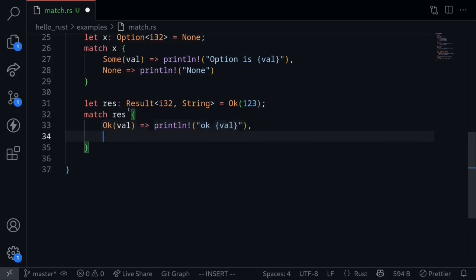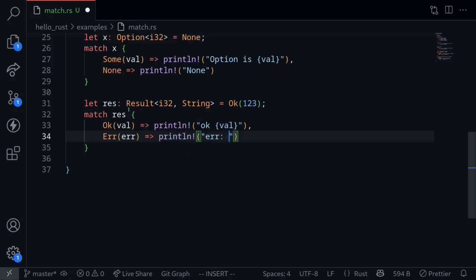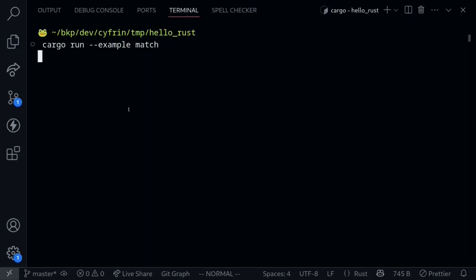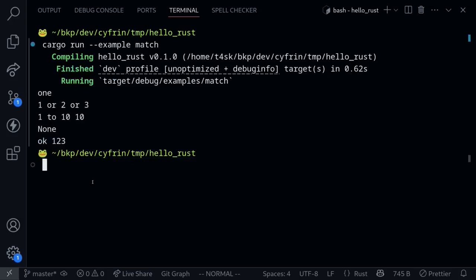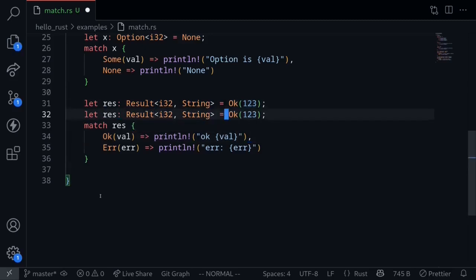And then the other case is error with some error inside. Let's say println error, and then we'll print out the error as well. Let's execute the code, and we get OK with the inner value 1, 2, 3. Now next, let's look at an example when the result type returns error with some string error.